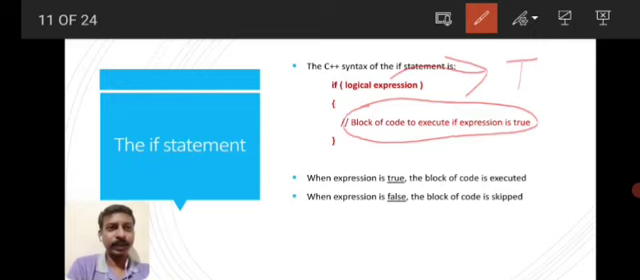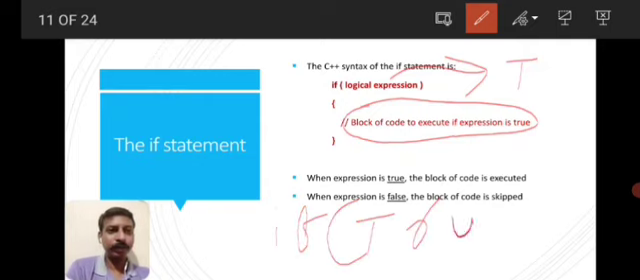Otherwise means if the logic expression is not true, that is, if inside the bracket it will be false. If the logic expression is correct, if inside the bracket it will be true, the output of that logic expression will be true. That means it will come like: if true, T-R-U-E.